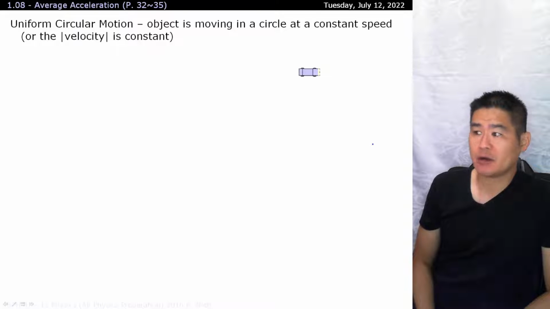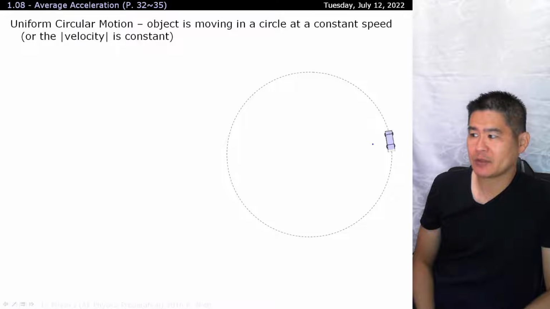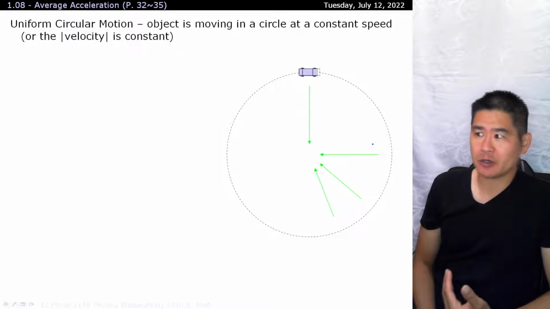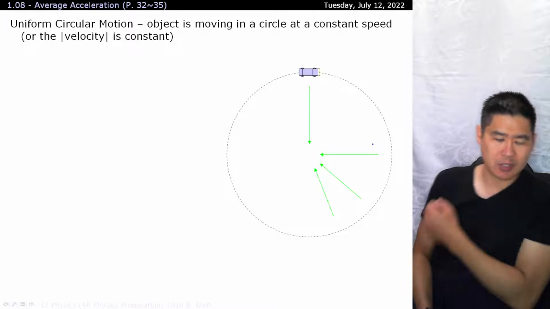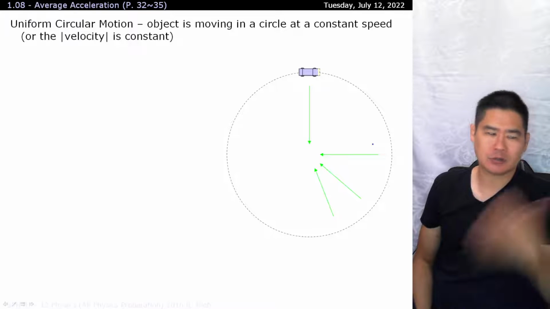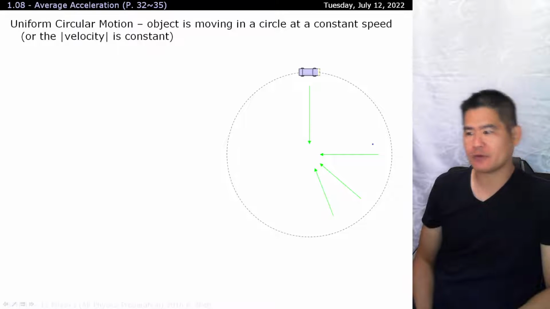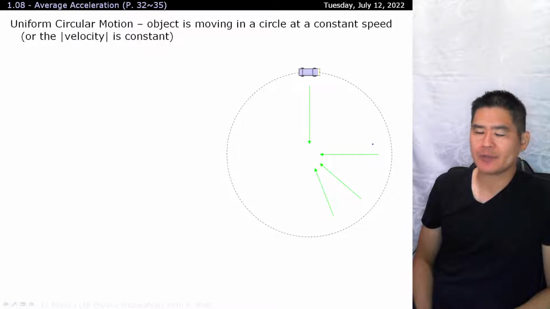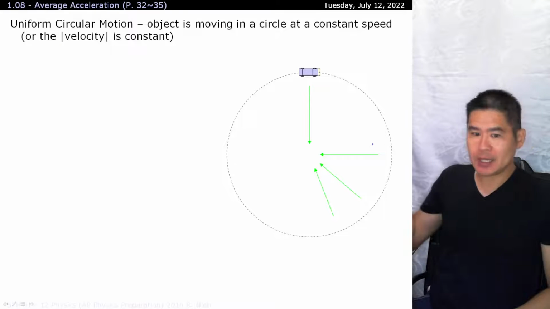For example, we have this car over here, and this car follows this path. Now, one interesting thing that you might note if you ever sat in a car going around a curve is that your body, for some reason, ends up getting lodged into the doorway. If you're a passenger, then it's the doorway. If you're the driver, then you start moving towards your passenger. And it's not that you are being pulled that way. A lot of us think that there's something that's grabbing us and yanking us there.